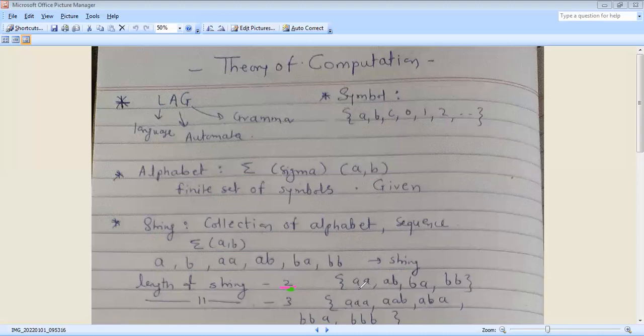In the problem, the given alphabet is sigma {A, B}. For length 2 the strings are AA, AB, BA, and BB. This is length 2.